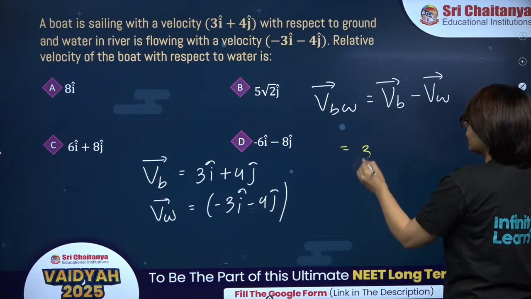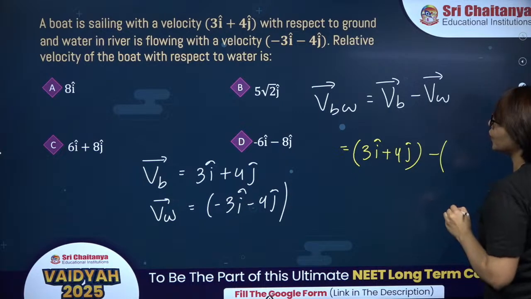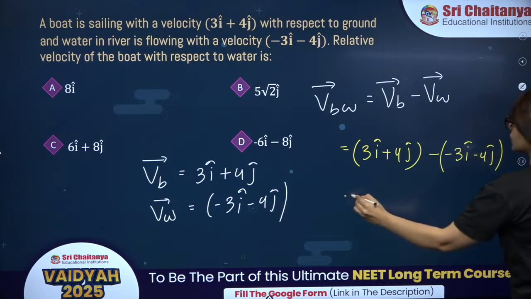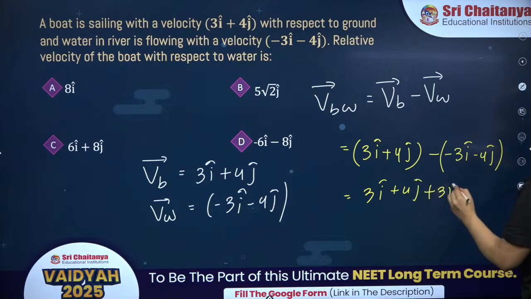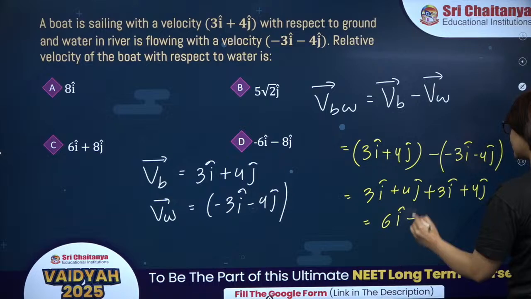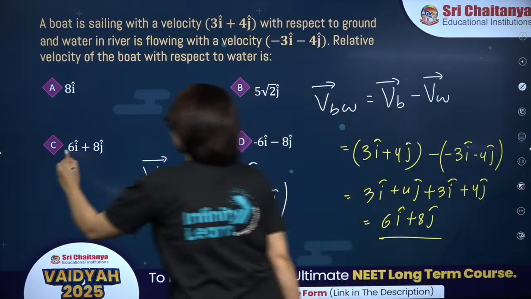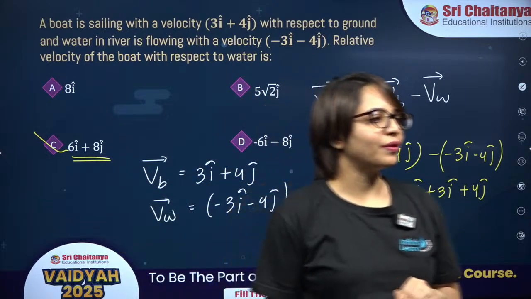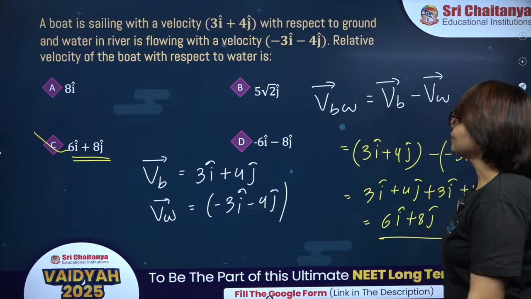VB is 3i plus 4j minus VW, which is minus 3i minus 4j. So this is 3i plus 4j plus 3i plus 4j. So this is 6i plus 8j. So the correct answer is option C. Option C is the correct answer. Good job everyone. Okay. Yeah, 10 will be the magnitude.